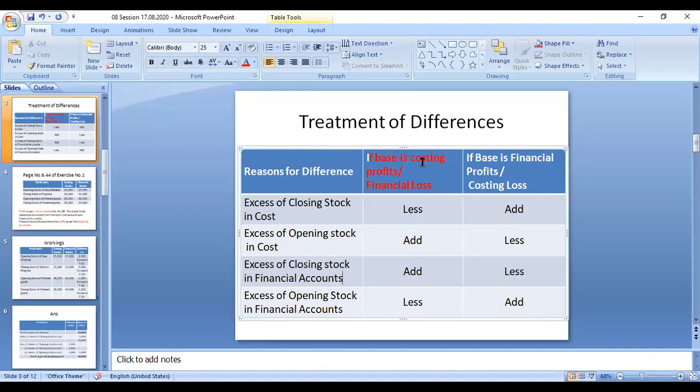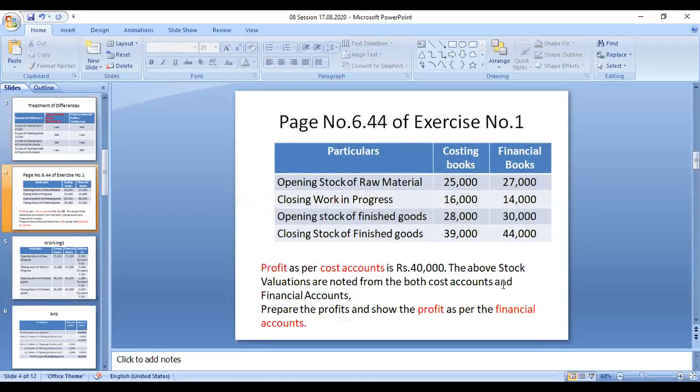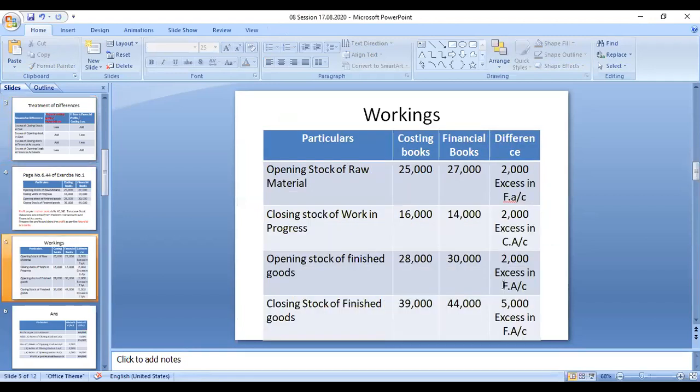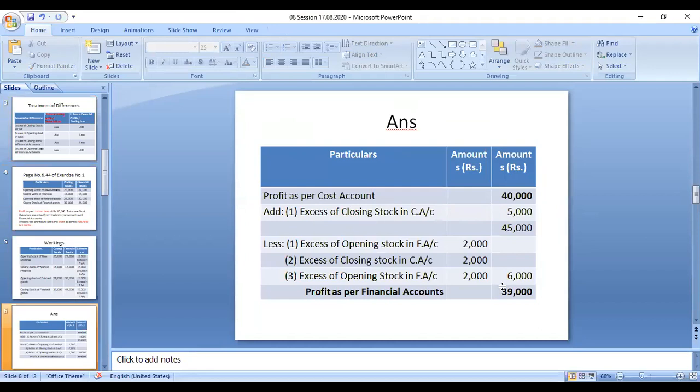So if you are taking the cost accounting profit to get the financial accounting profit, we have to do it like this. If you are taking the financial accounting profit, it is the opposite of this. If it is less, here add. Add means less, less means add. So you can take a screenshot of this table, and this problem you can get from the book. This workings you can take a screenshot of, and this final answer also.